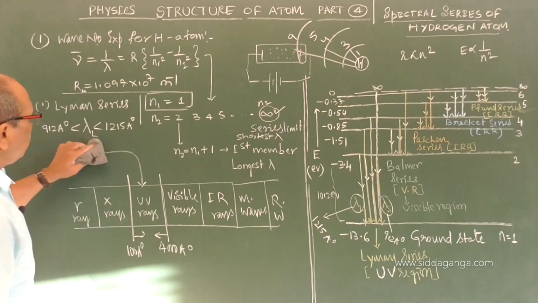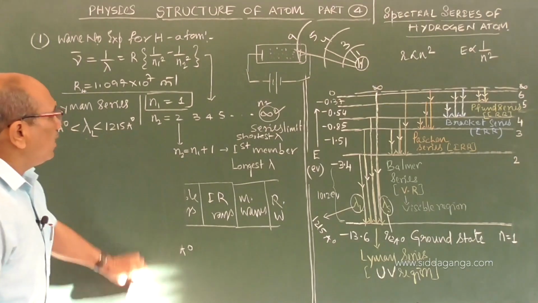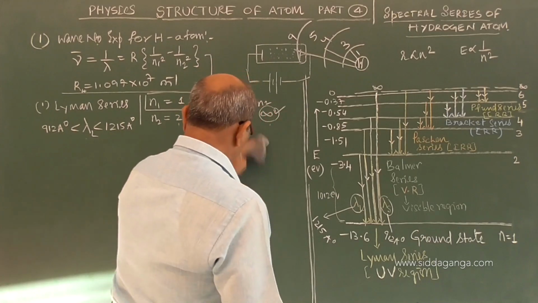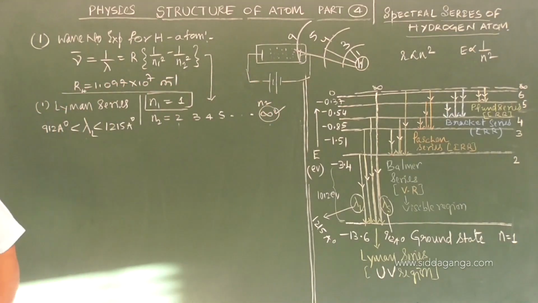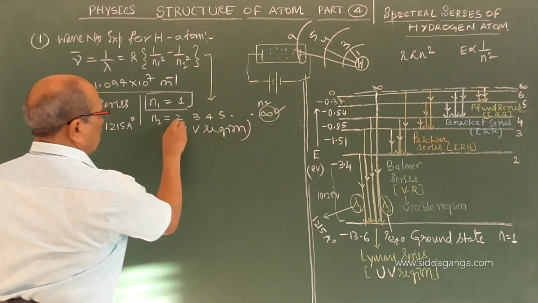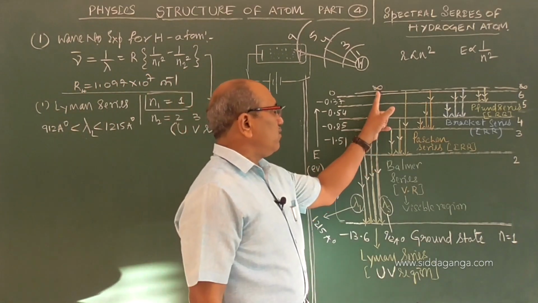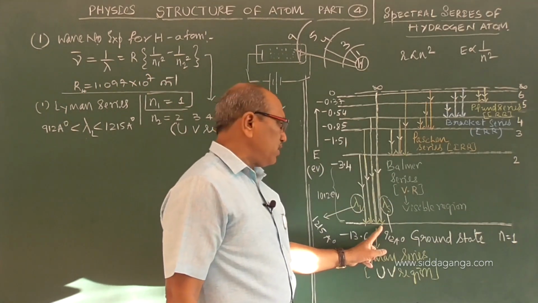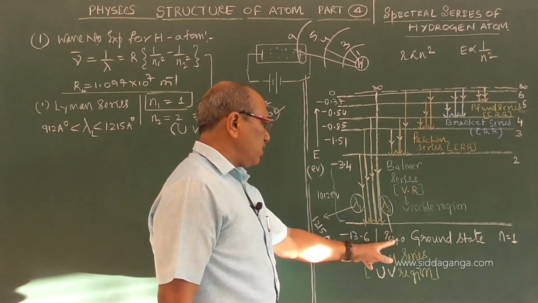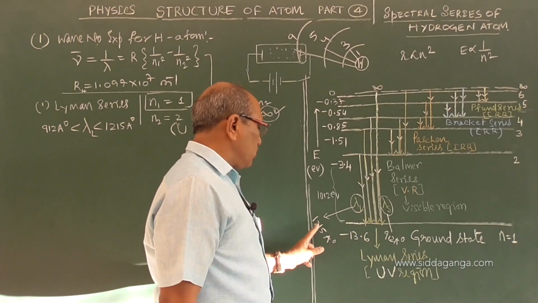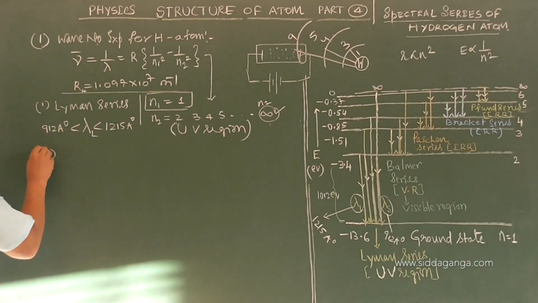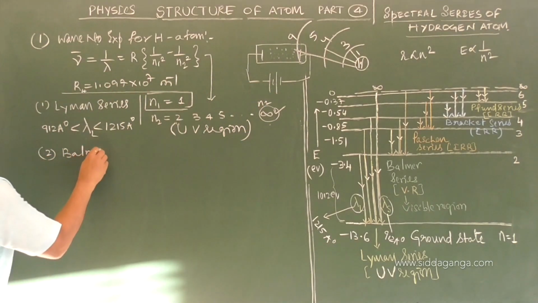So we come to the first member and last member of the series. The transitions shown from infinity give the shortest wavelength and highest energy, and the minimum energy gives the longest wavelength, 912 to 1215 angstrom, in the UV region. Coming to the second one, the Balmer series.